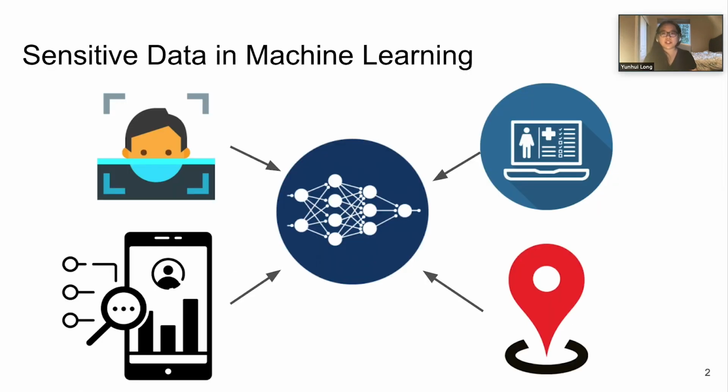Recent progress on machine learning has enabled applications such as autonomous driving, face recognition, and natural language processing. However, with these applications, more and more sensitive data are used to train the models. The training data could be photos, demographic data, location data, or even medical records. This uncovers a range of new privacy risks associated with inferring sensitive machine learning training data.